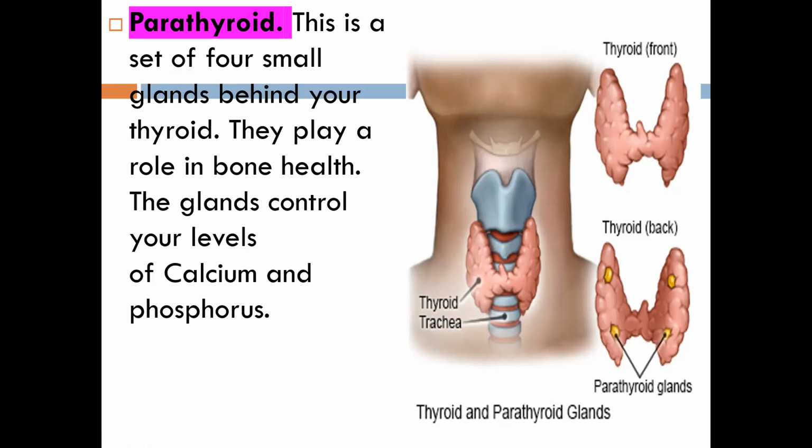Okay, and the gland controls our level of calcium and phosphorus. In our body we have calcium and we have phosphorus, all these electrolytes. So this parathyroid gland is used to control the level, because